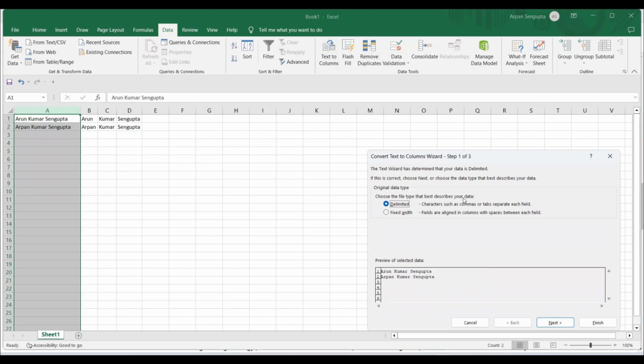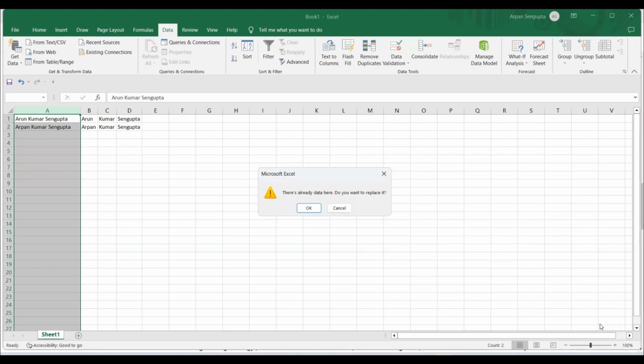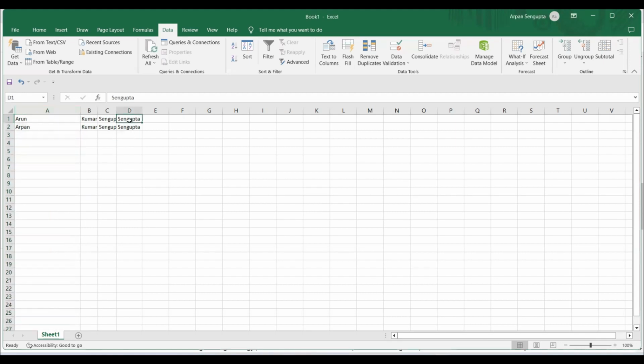So this is not the usage of a formula, right? But in spite of me mentioning not to use anything other than a formula, they will still do this, and that's the usual technique. They will say yes, space, and you can see this is getting separated. Now I'll finish this. Something happened, you can see this name got finished.